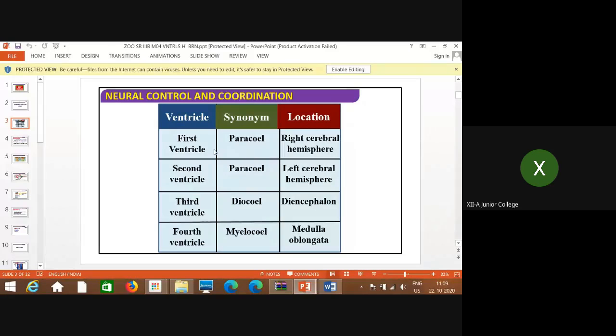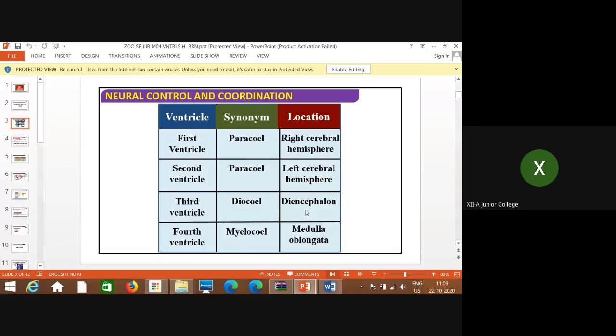So remember, the first and second ventricles are known as paracele, with the right and left cerebral hemispheres as the location. Then the third ventricle is called diocele. Cele is cavity, as I said, and it is located in the diencephalon. Which part is this diencephalon? Again, it is the last part of the forebrain or midbrain? You tell me if you remember.